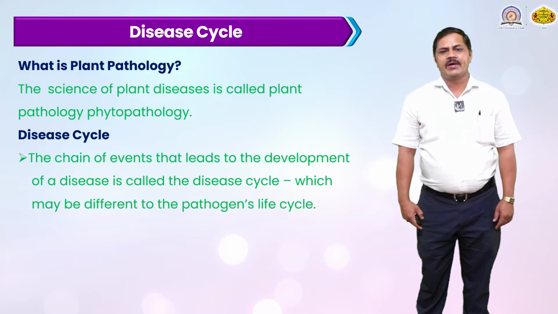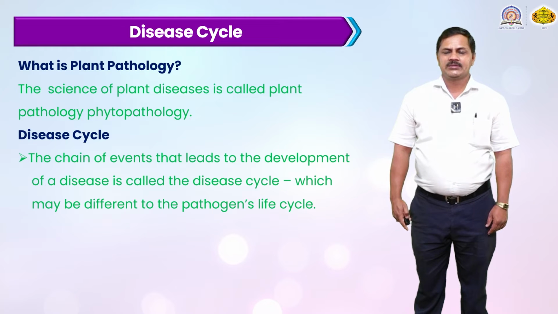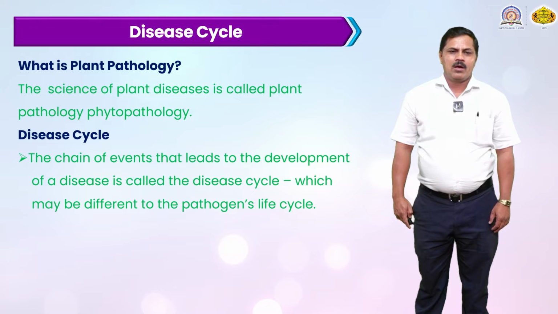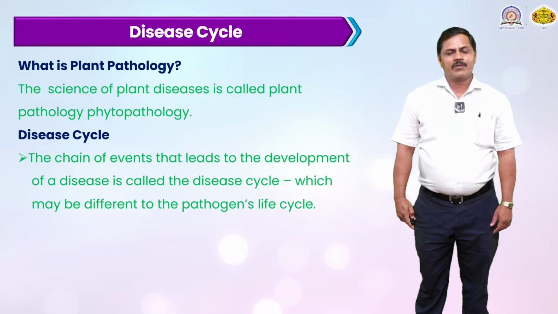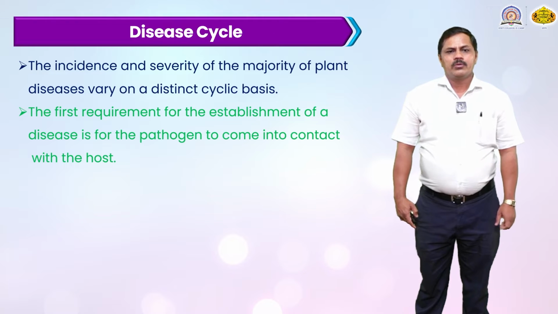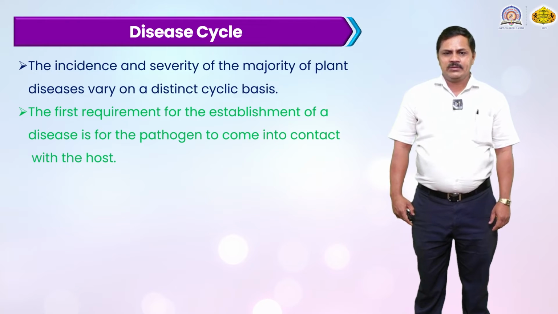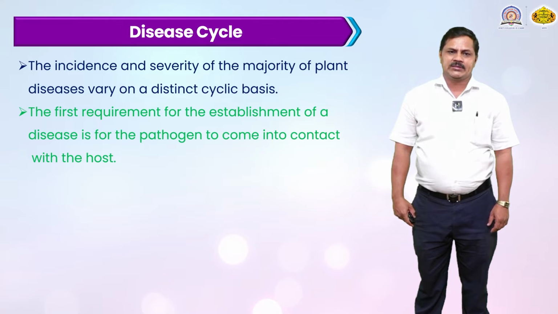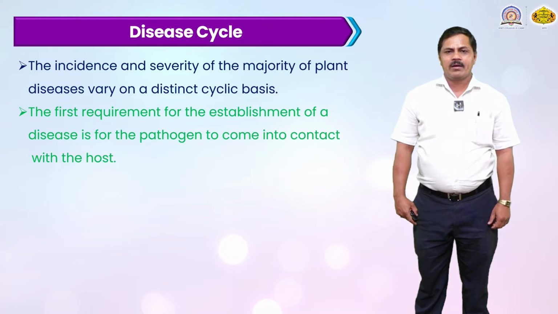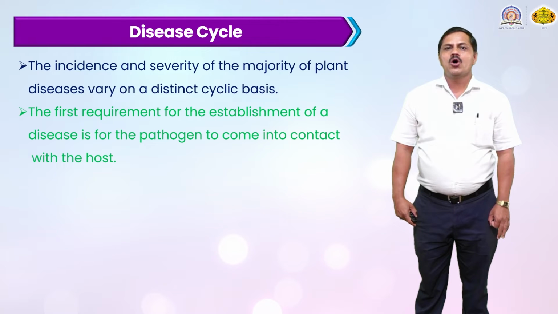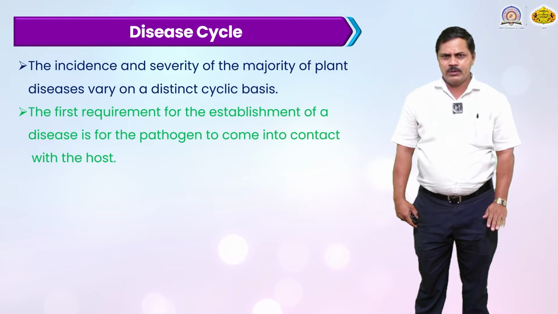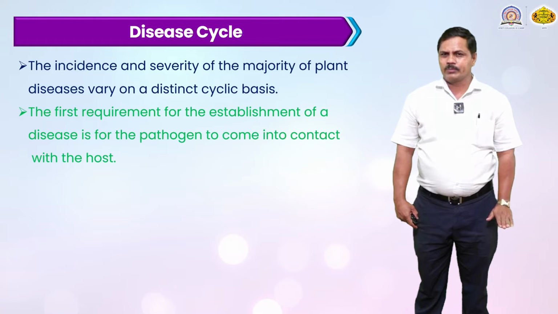Disease cycle: the chain of events that lead to the development of the disease is called a disease cycle, which may differ from the life cycle of the pathogen in a different species. The incidence and severity of the majority of plant diseases vary on a distinct cyclic basis. The first requirement for the establishment of the disease is that the pathogen comes into contact with the host. First the contact is on the surface of the leaves or any part of the plant.